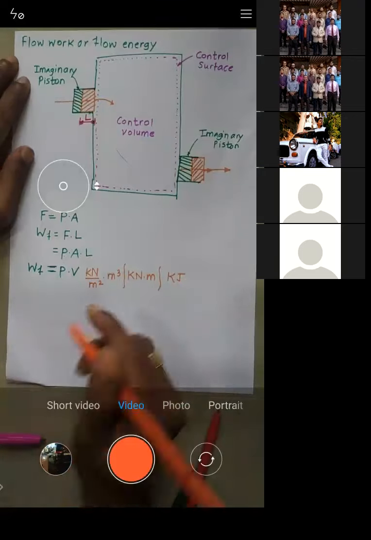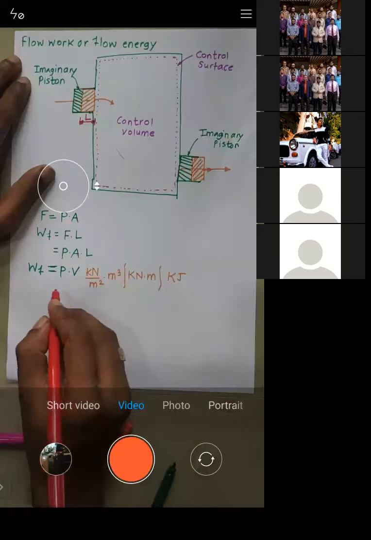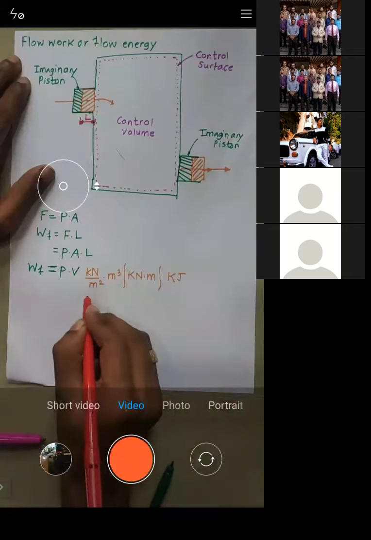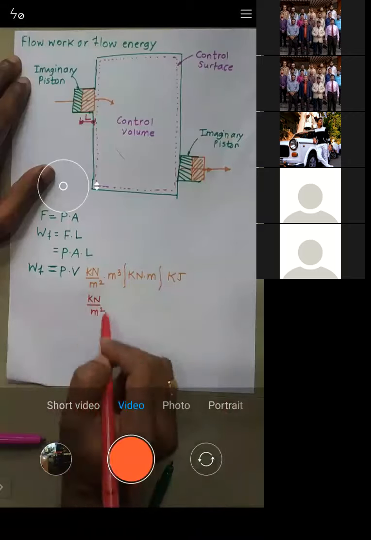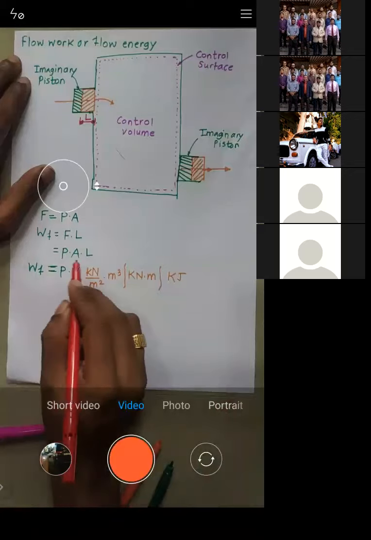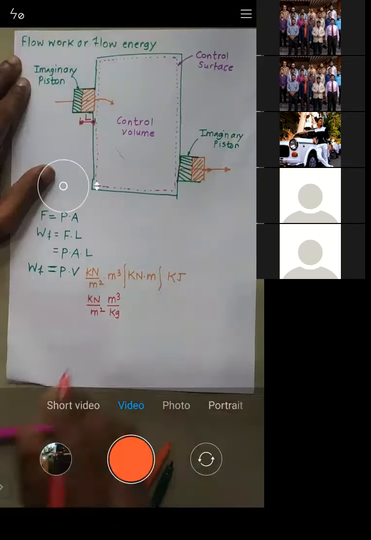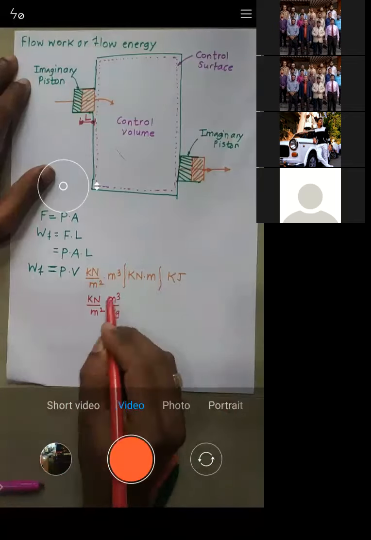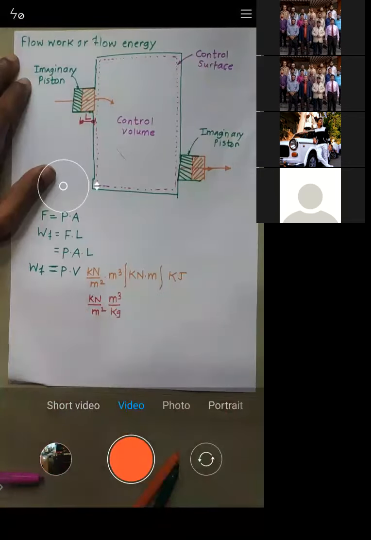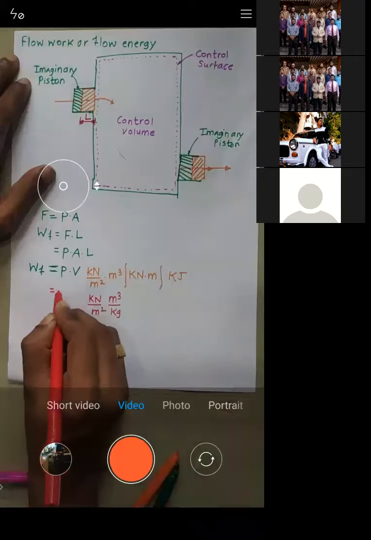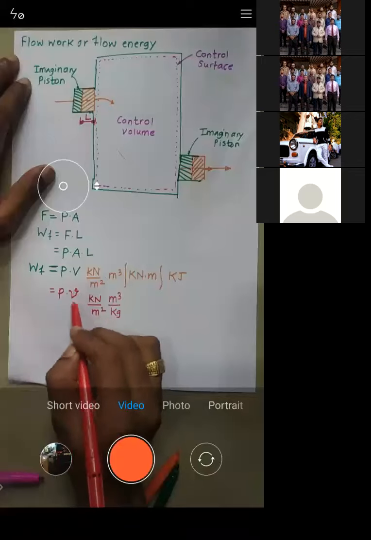See, on the similar line, if you just take the pressure in the same unit, kilonewton per meter square, but you take the volume in meter cube per kg, and volume written in meter cube per kg is specific volume. So work is equal to P into small v. Small v is nothing but a specific volume.